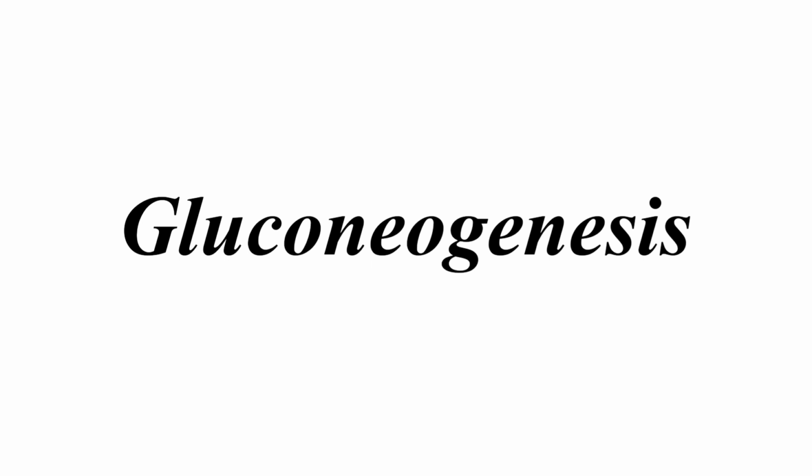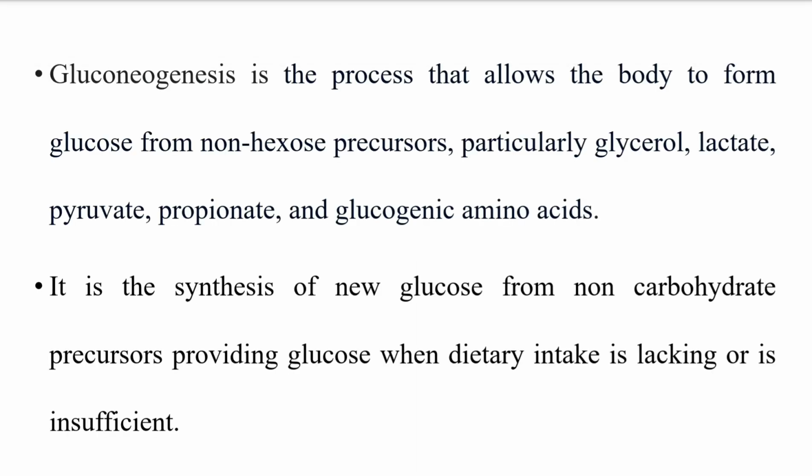In this video, I will discuss gluconeogenesis, and it is the last part of the lipid metabolism. So let's discuss what is gluconeogenesis. It is the process that allows the body to form glucose from non-hexose precursors or non-glucose products, particularly from glycerol, lactate, pyruvate, propionate, glucogenic amino acids. So from these products, glucose will be formed.